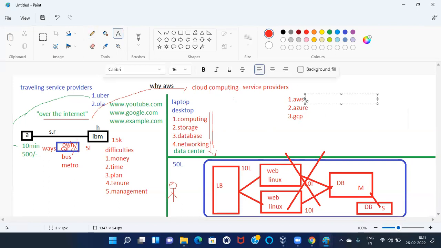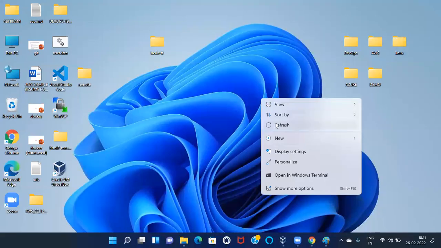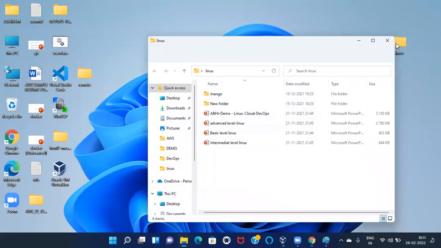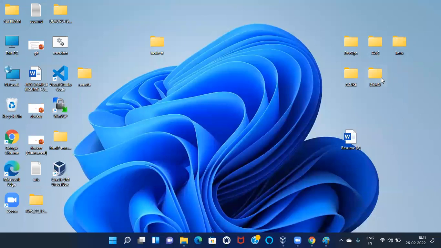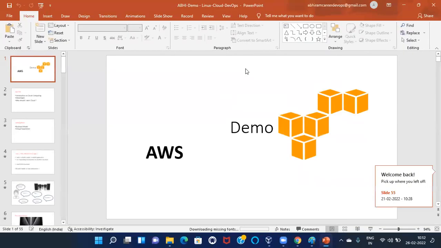Why should I learn only AWS? Okay, I have an answer. We'll see the things. Now, up to now clear? Very good. So I have a small PPT related to this one. Let me check.